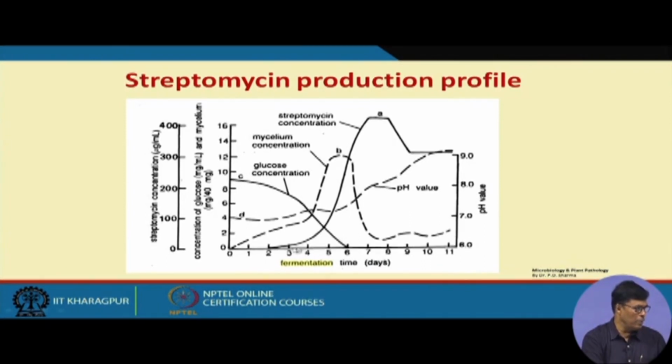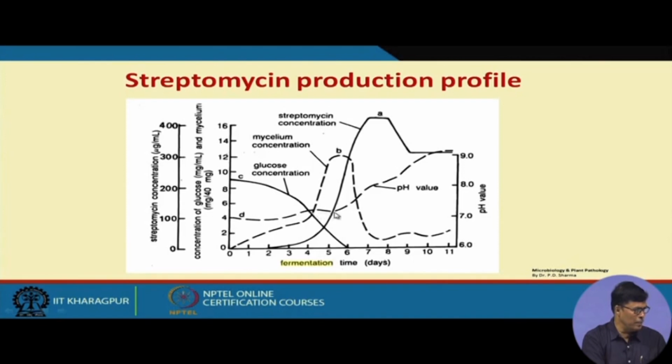Now, if you look at the mycelium or cell mass production, it keeps on increasing and is biphasic: it increases like this, then increases like this, then decreases like this. Then the pH keeps on increasing steadily.